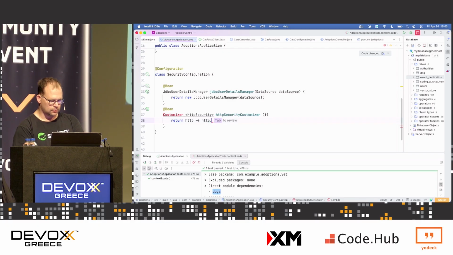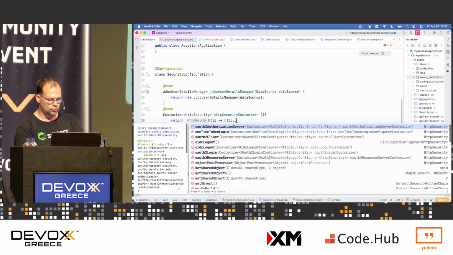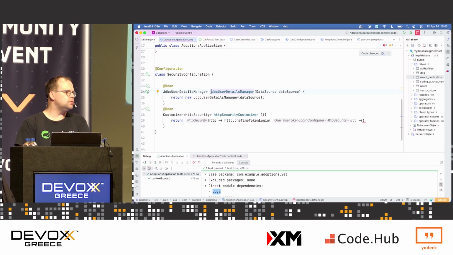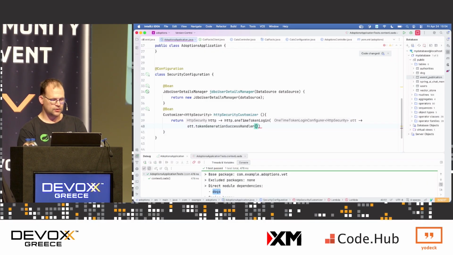I'll do one-time token login. Because remember, we've got usernames and passwords, but passwords are bad. They're really bad because people are terrible with passwords. When you get that email telling you to update your password, what do you do? You add one, save, done, right? And then you write it back on the post-it on the top of your monitor. Most people are not good with passwords. So we want to make sure that if they have to use passwords, we do the secure thing and we make it so that these things work.